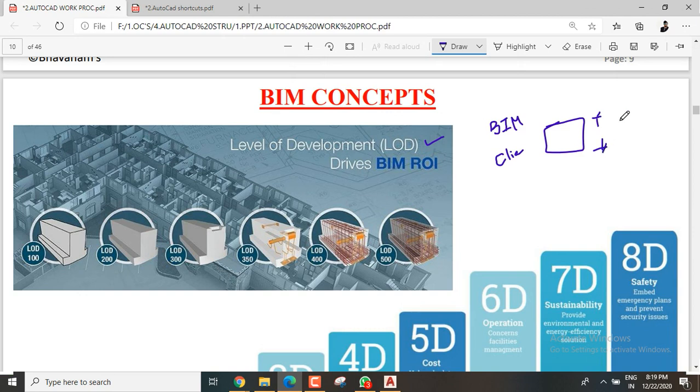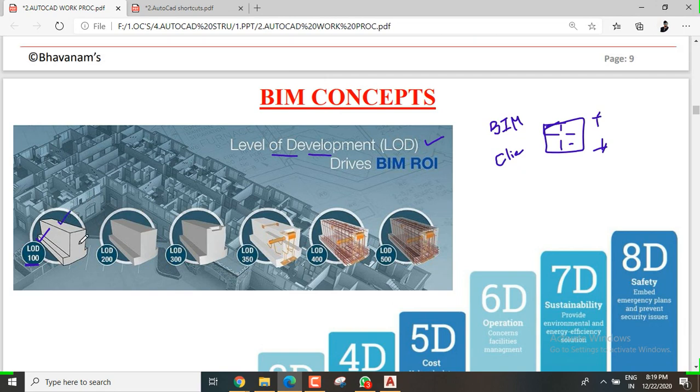You just ask the engineer to give you some wall drawings or wall locations only. At that time they go for LOD 100. LOD means level of development. LOD 100 will never give you too much detailing; it will just give you some basic information.